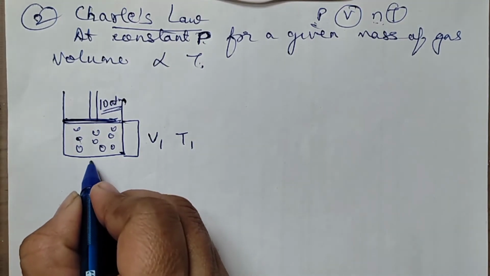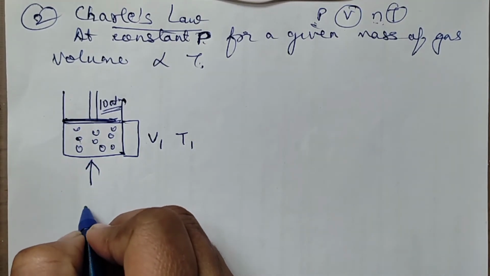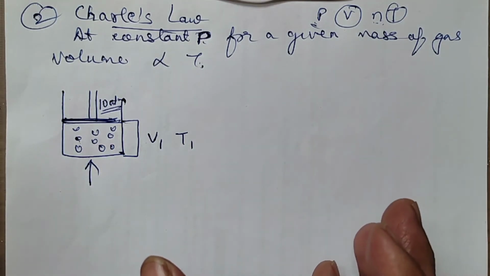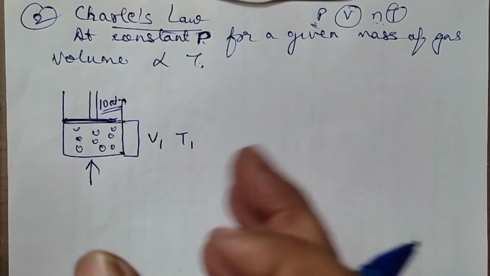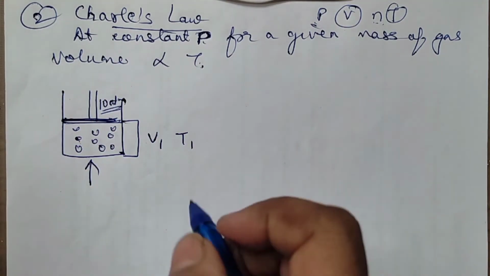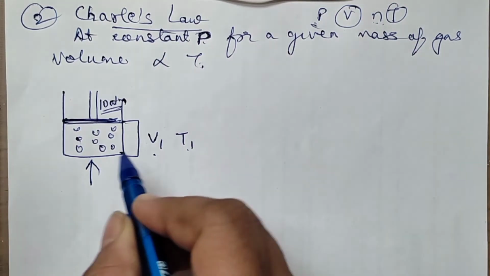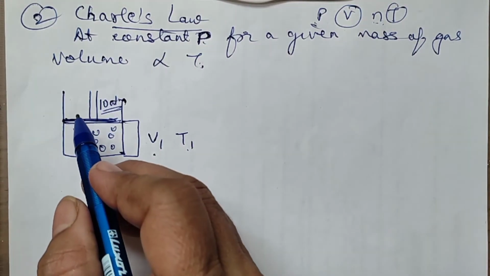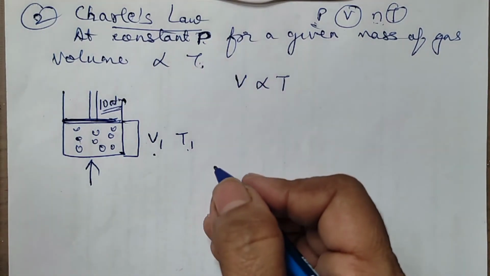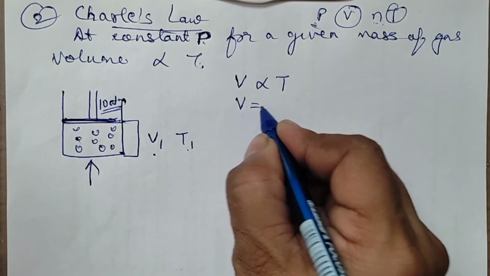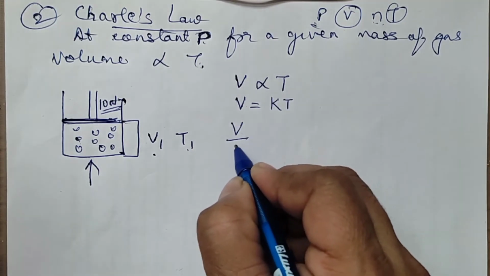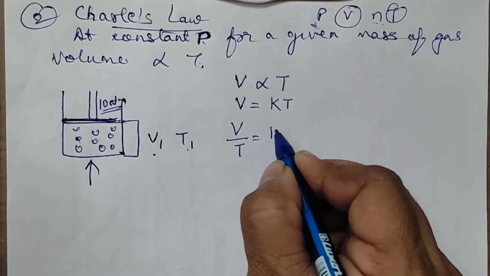Now we start heating the gas. When you start heating, the gas molecules will try to move away from each other. Their kinetic energy will increase, which means the volume will also increase. As the temperature increases, the volume increases. It is going to push upwards. So we can say that volume is directly proportional to temperature, or volume is equal to KT, where K is the constant. Or we can also say V by T is equal to constant.